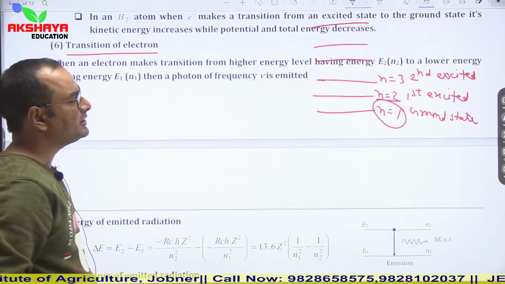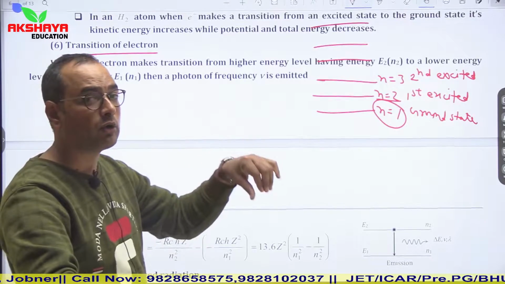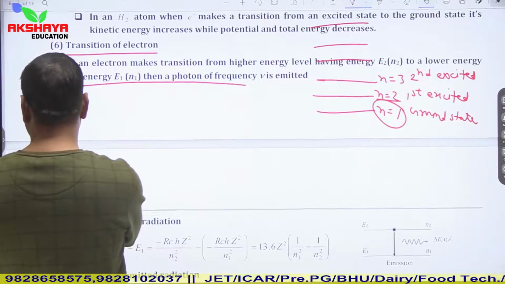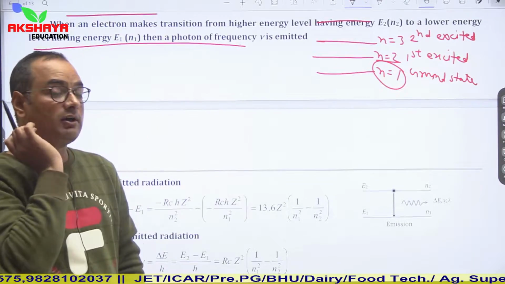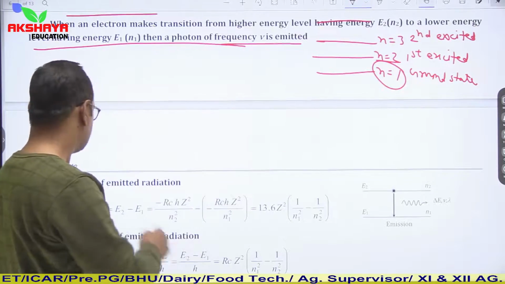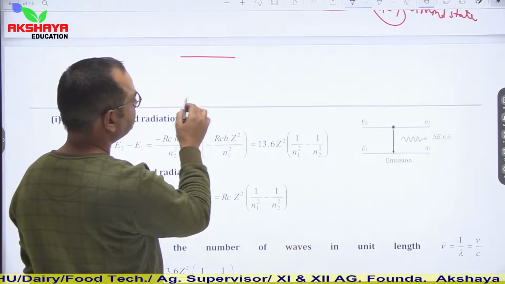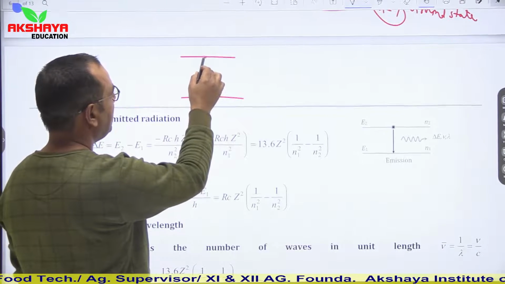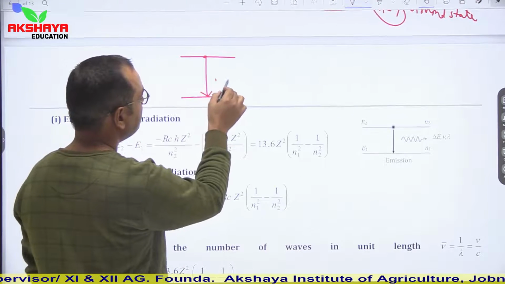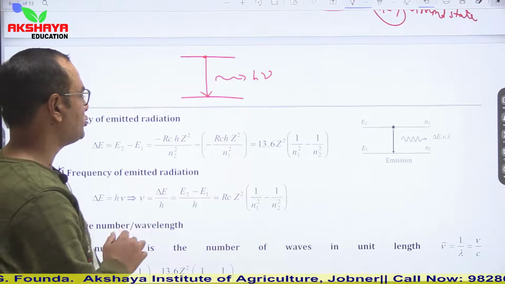Transition of electron. Whenever any electron transits from a higher energy level to a lower energy level, it will emit or radiate a photon of frequency nu. This is based on the postulate of Bohr, which we have discussed: when the electron transits from the higher energy level to the lower energy state, the energy released is in the form of the energy of a photon, h nu.